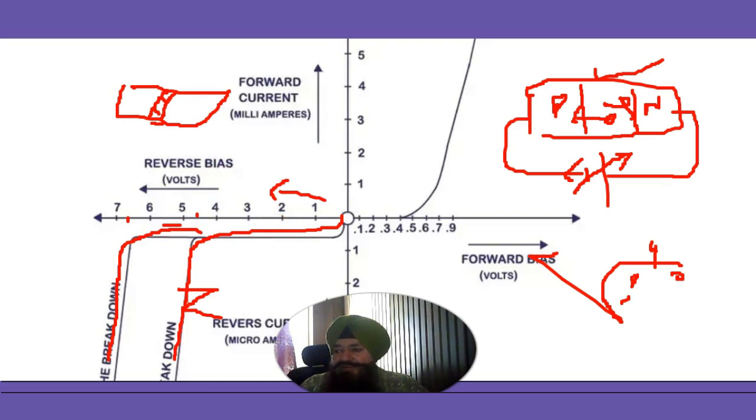Now I am coming to the temperature coefficient. A diode junction that breaks down below 5 volts is caused by the Zener effect, whereas a junction that experiences breakdown above 5 volts is caused by avalanche. Zener breakdown usually occurs in heavily doped junctions, which produce a narrow depletion region. Avalanche breakdown occurs in lightly doped junctions, which produce wide depletion layers like this one.